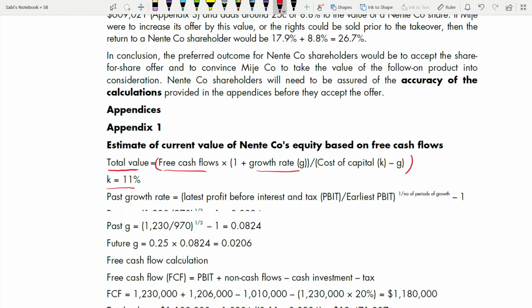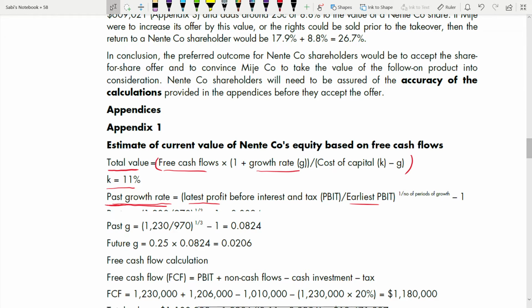To find the future growth rate, first you have to find the past growth rate. So what is the past growth rate? That is your number one. This is why I always write the formula first. Because with the formula, you know what you have to find out. Through the formula, now I know I have to find free cash flow and the growth rate. So past growth rate. Past growth rate means how? Latest profit divided by the earliest profit before interest and tax, to the power of 1 over the number of periods of growth minus 1.